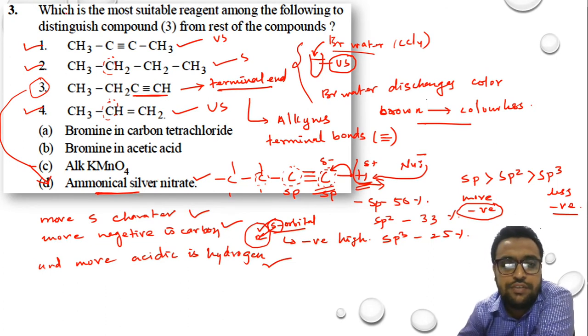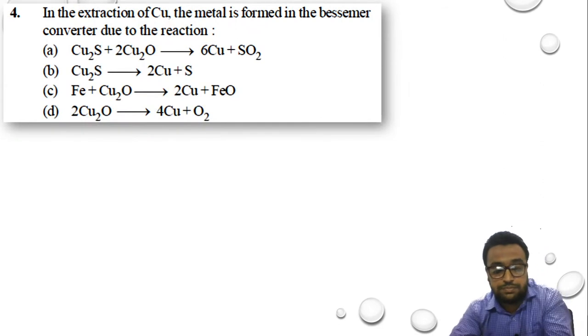Okay, so the question is very, very clear. Which is the most suitable reagent among the following to distinguish compound 3? They have specifically said compound 3 from the rest of the compounds. So compound 3 from the rest of the compounds can be tested with ammoniacal silver nitrate solution. So our option will be option D here. Okay.